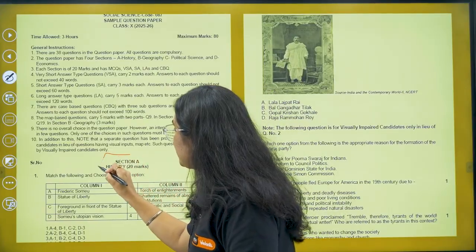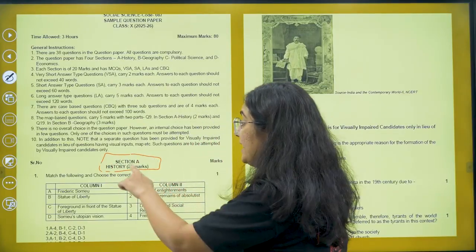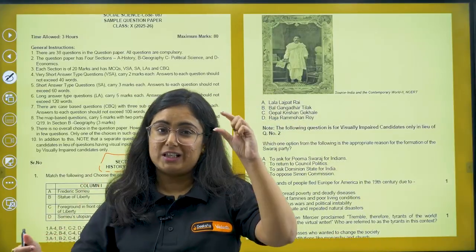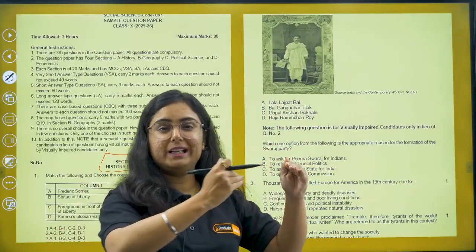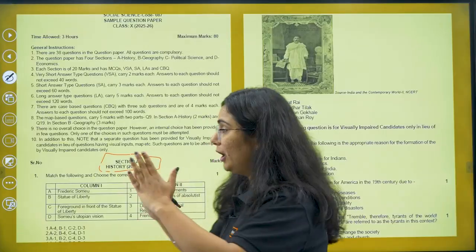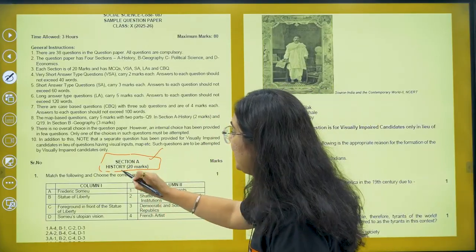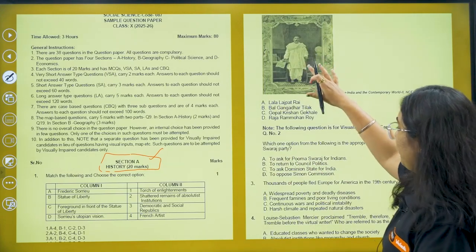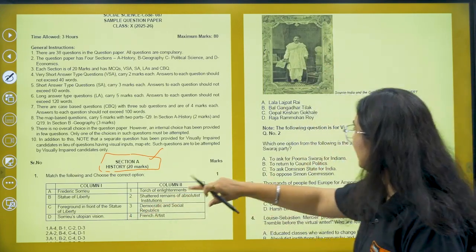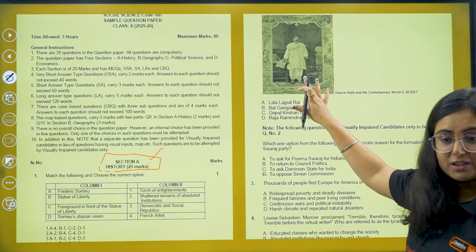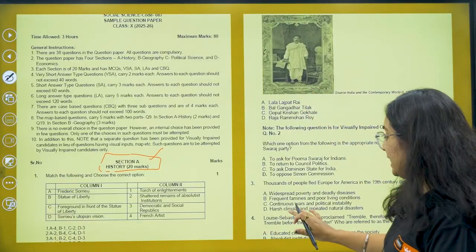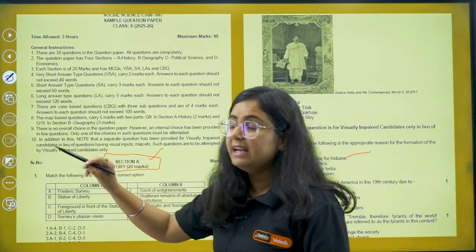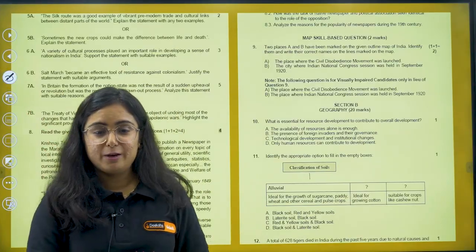Look, this is section A. Section A, history for 20 marks. What it used to be earlier, section A, MCQs, there were 20 MCQs in the list, right? Now you can clearly see it's section A, history with 20 marks, starting with the MCQ. Moving further, you can see the first question is an MCQ. The second question is a picture-based MCQ. The third one again, MCQ. 4 MCQs are given to you here.